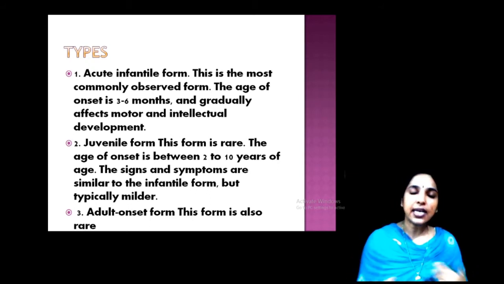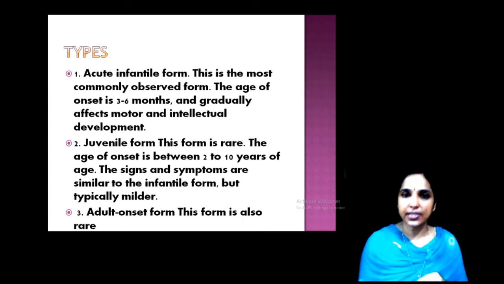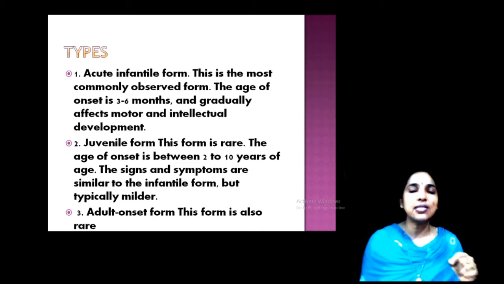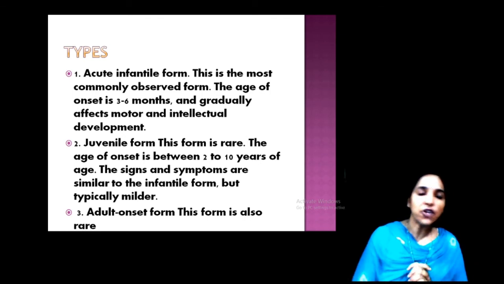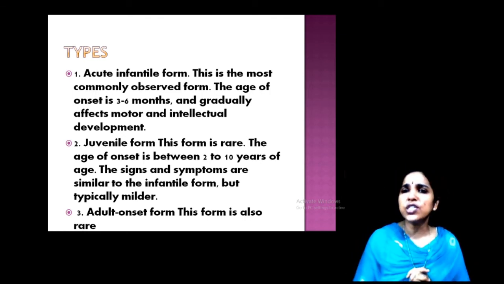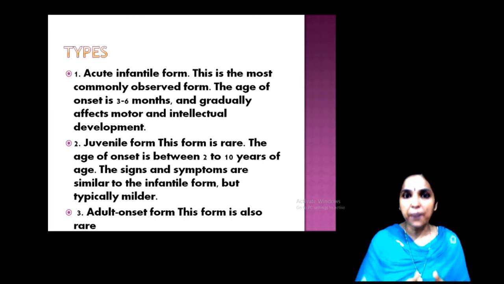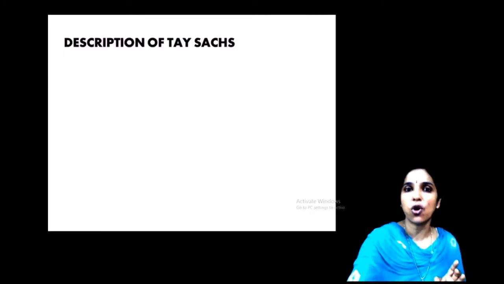Then the second type is the juvenile form. Juvenile form means below 10 years, 2 to 10 years. The signs and symptoms are somewhat similar to the acute infantile form, but it is typically milder because it appears in a later stage of development. And the third one is the adult onset form. This form is very rare, only 1 or 2 cases. So, this disease is usually observed in infants, that is the acute infantile form. Other forms are not common.